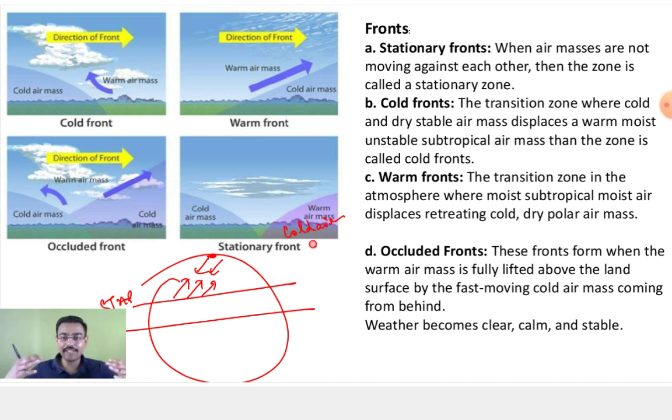Okay. So what will happen? This cold air mass and warm air mass will be in front of each other. So that is why we call it a front. What is front? We say that our forces are at the front. BSF is at the front, ITBP is at the front. They are face to face, in front of each other. So here, the cold current and the warm current are in front of each other at the subpolar low pressure belt area, approximately that area.